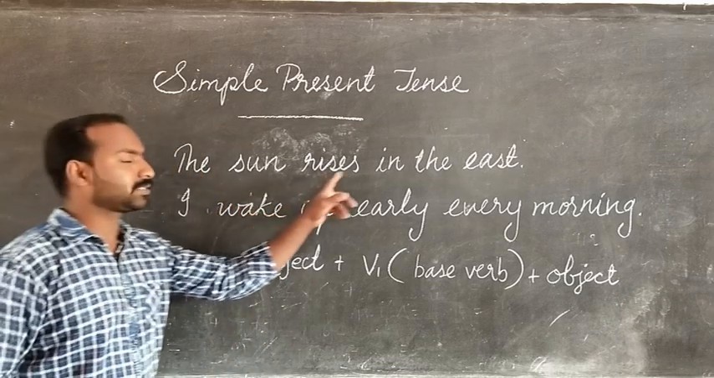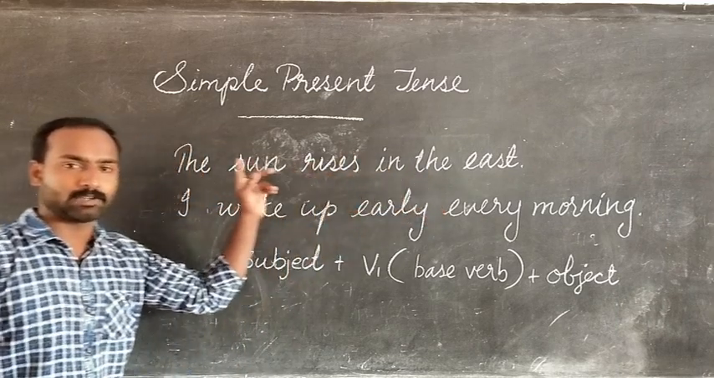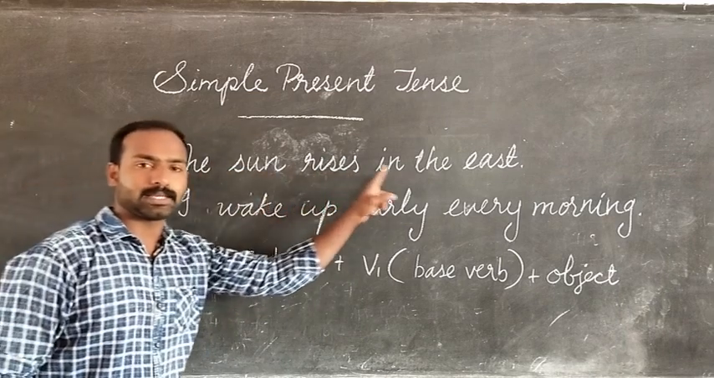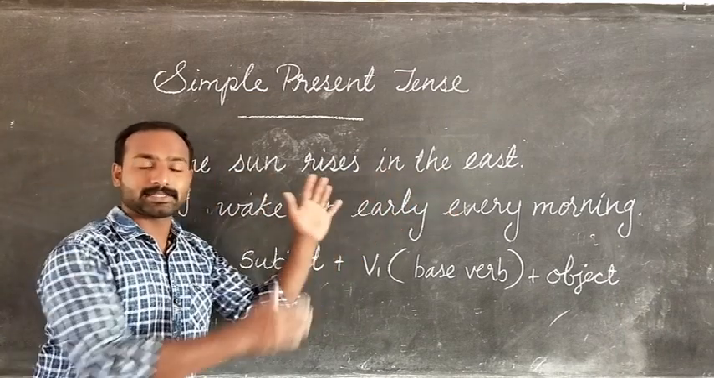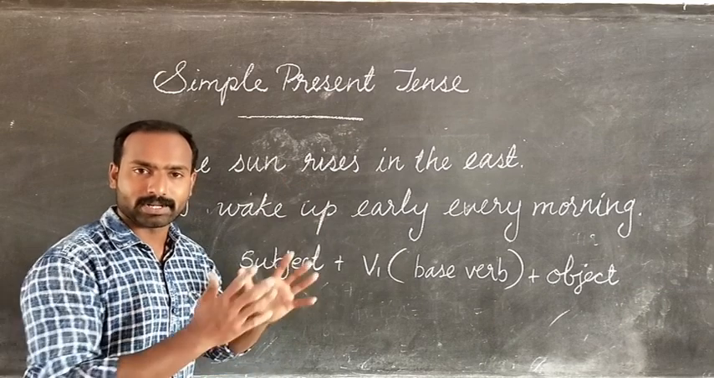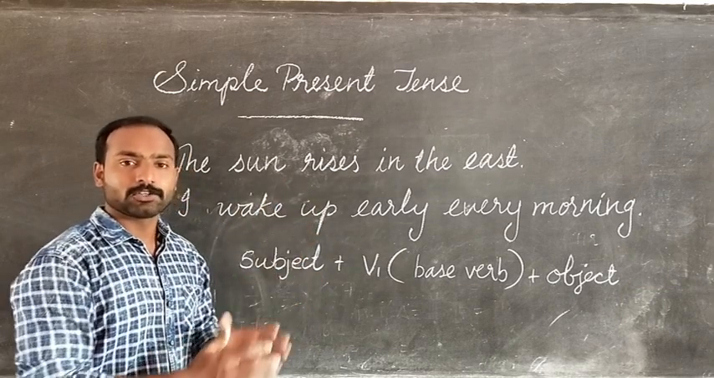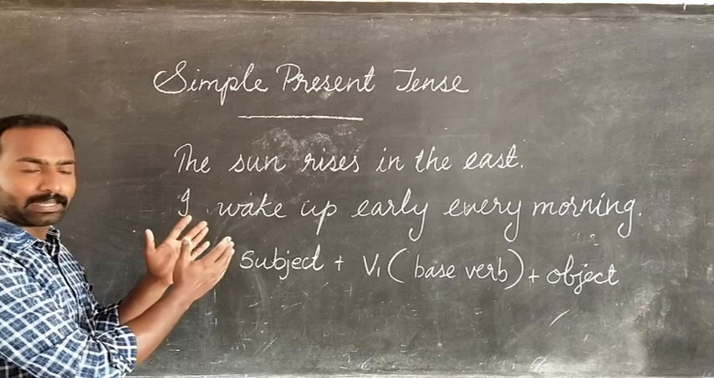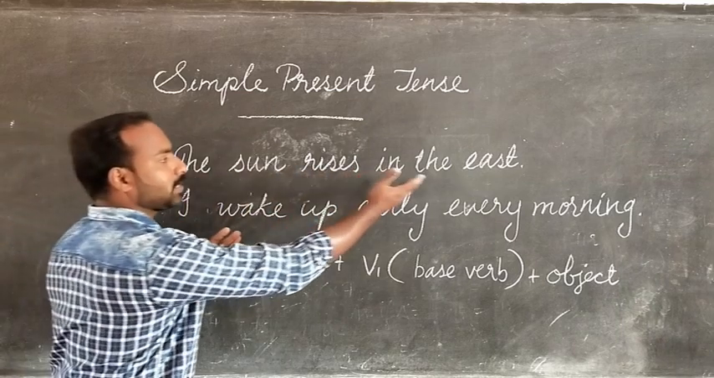The sun rises in the east. Please read with me. The sun rises in the east. Here it is a truth, right? Every day the sun rises in the east. So it is said in simple present tense. The sun rises in the east.